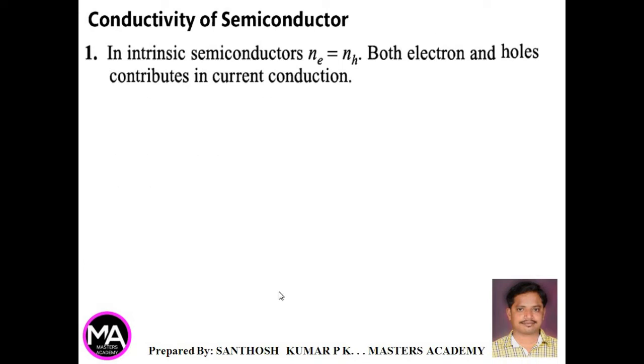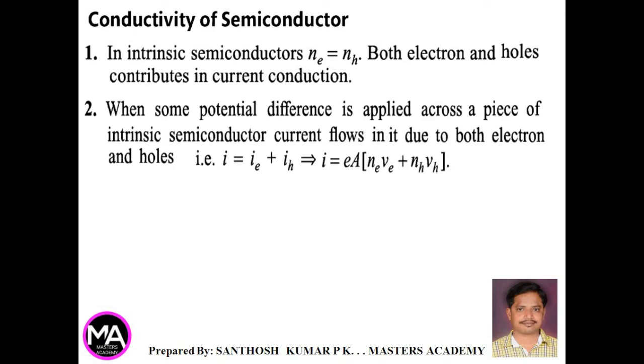The conductivity of semiconductors. In intrinsic semiconductor, number of electrons is equal to number of holes, therefore both electrons and holes contribute in current conduction. When some potential difference is applied across a piece of intrinsic semiconductor, current flows in it due to both electrons and holes, therefore total current is equal to Ie plus Ih, therefore I is equal to e into A into (Ne Ve plus Nh Vh), where Ve and Vh are the velocities of electrons and holes.